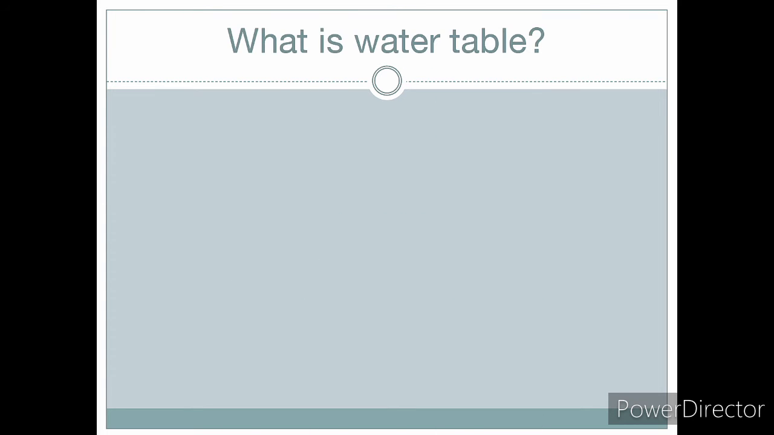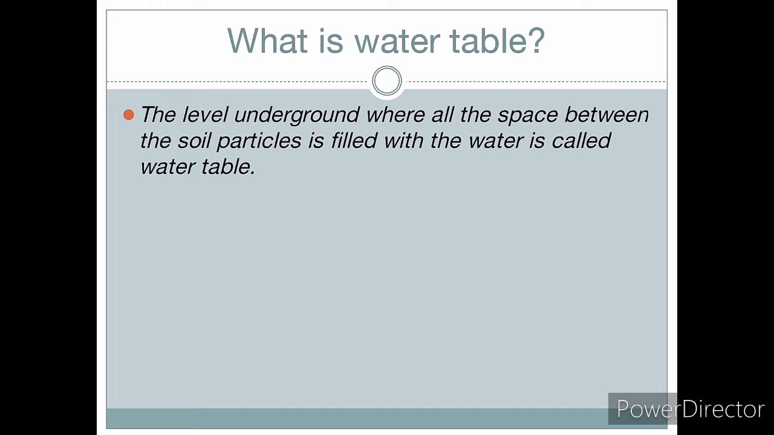We have heard the word water table many times but never learned it. This word relates to the water cycle also, but it is not that. The level underground where all the spaces between the soil particles are filled with water is called the water table. Okay, let us give it a proper meaning. The simple and brief introduction of water table is that it is the level below the ground where all the spaces between the soil are filled with water.